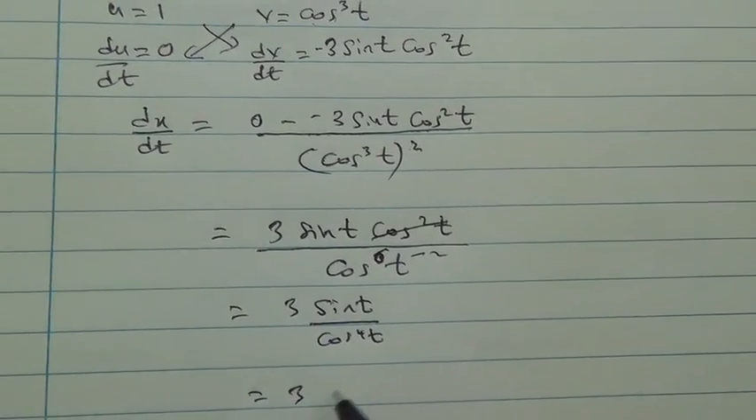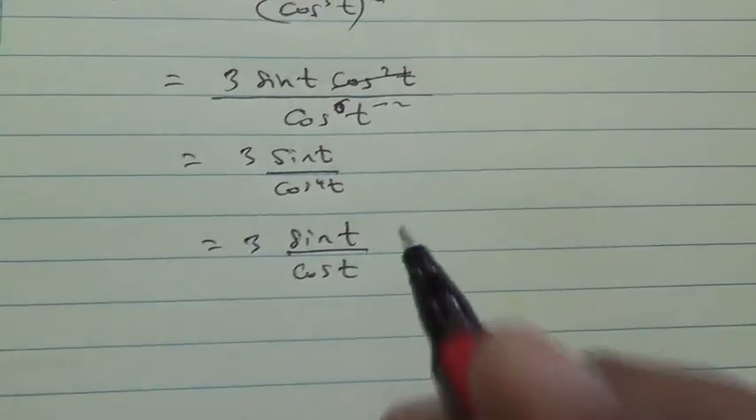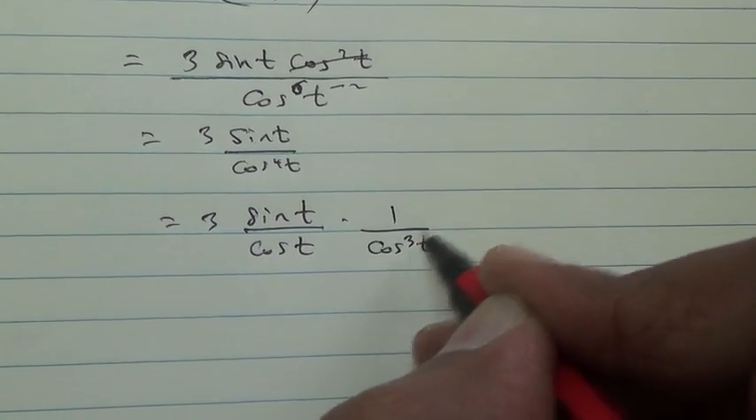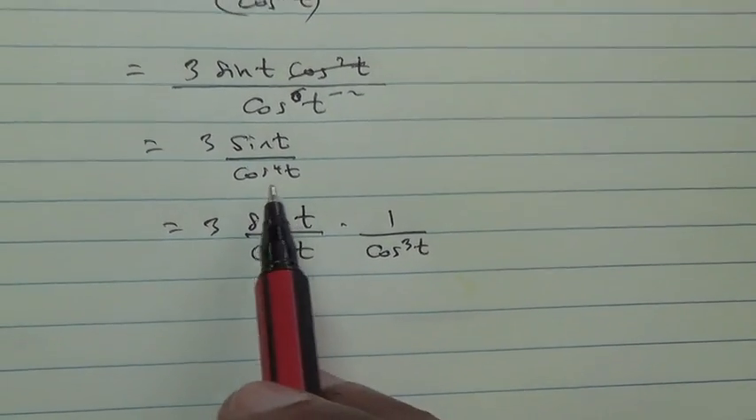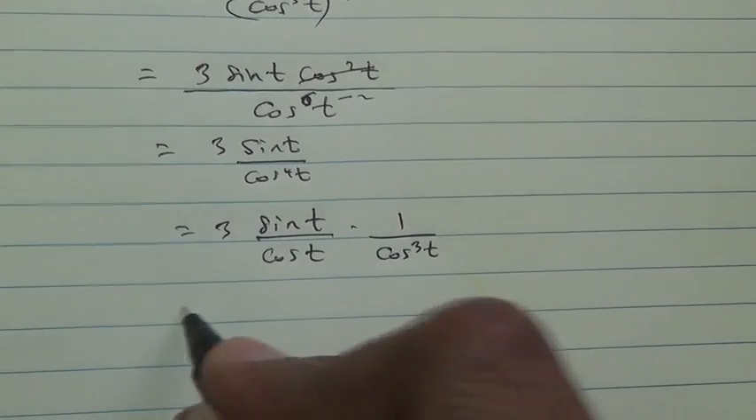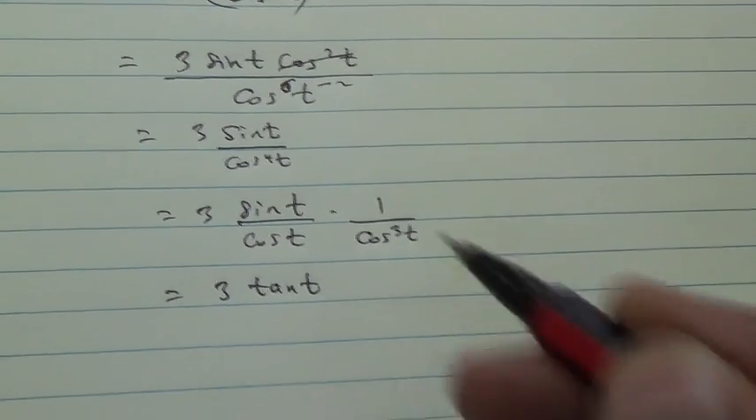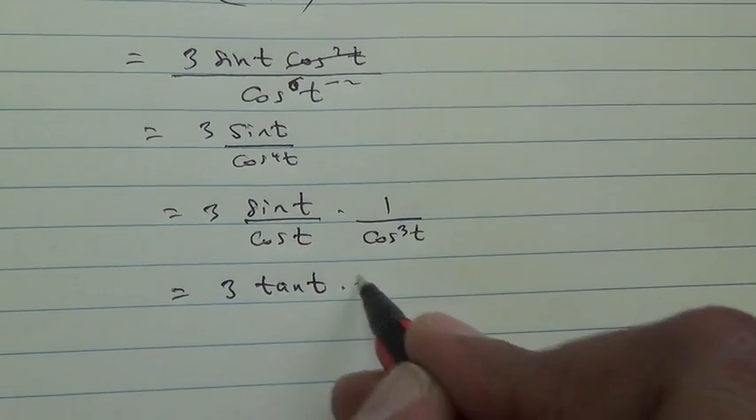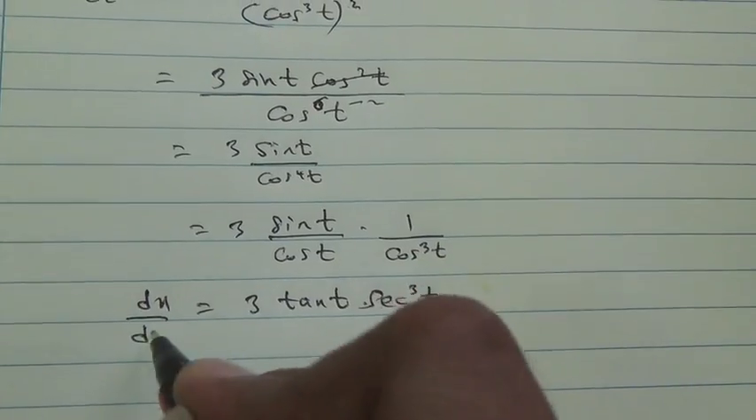This is exactly the same as 3 sine of t over cos of t, times 1 divided by cos cube t. Why? Because cos cube t times cos t is equal to cos power 4 t. Therefore, sine upon cos is tan, so 3 tan of t divided by 1 over cos cube of t. And 1 over cos is sec, therefore sec cube t. So this is dx over dt.